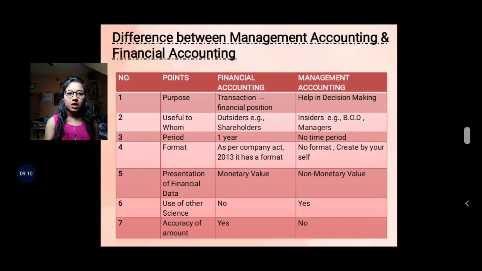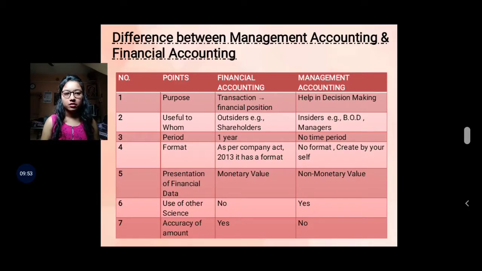Now, management accounting is useful to whom? Management accounting is useful to insiders, for example, the BOD, the board of directors, and managers. Management accounting is related to decision making. Who takes all the decisions? Top level management, top level authority, board of directors, managers. So management accounting is useful to the board of directors, managers, and top level authority for taking decisions.